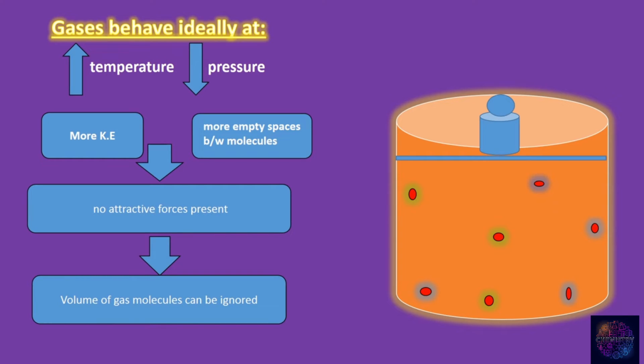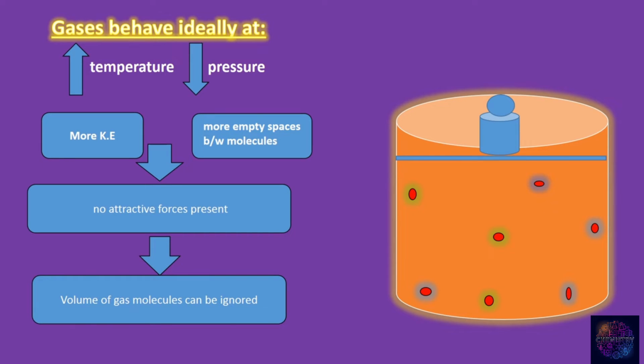So the gas molecules move faster, and as a result, they move far apart from each other and create large empty spaces between them. As we know, the size of the gas molecules is very small with large empty spaces between them. Therefore, there are no attractive forces present between these molecules at high temperature and low pressure.